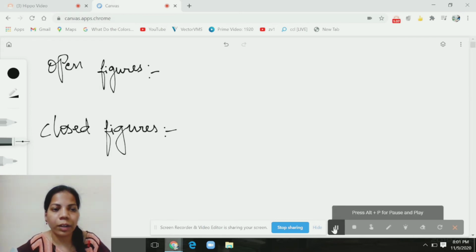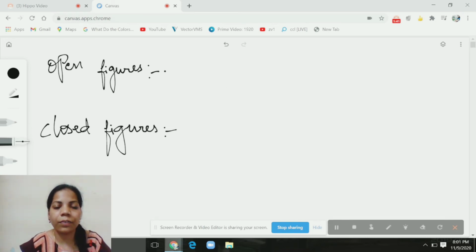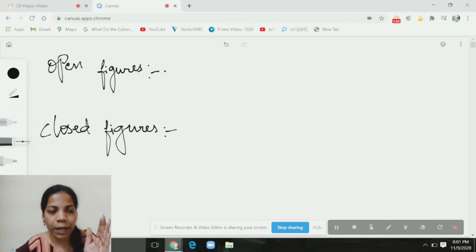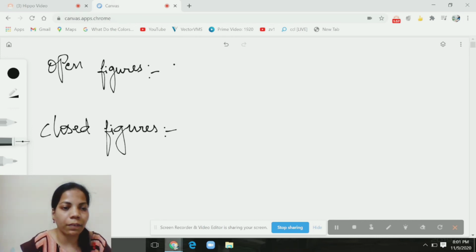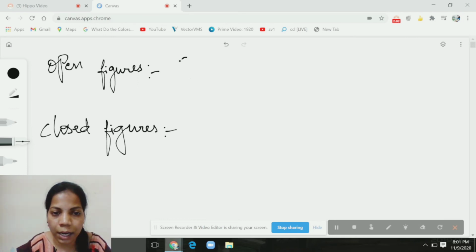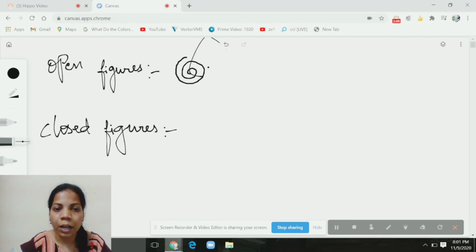Now let us see what are open figures and closed figures. What are open figures? The figures which start from one point and end at some other point are called open figures. And closed figures? The figures which start at one point and end at the same point are called closed figures. Let us see a few examples. See, I am starting a figure from one point, I'm ending at another point. So this is an example for open figure.